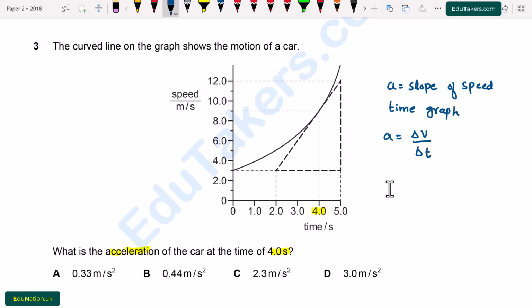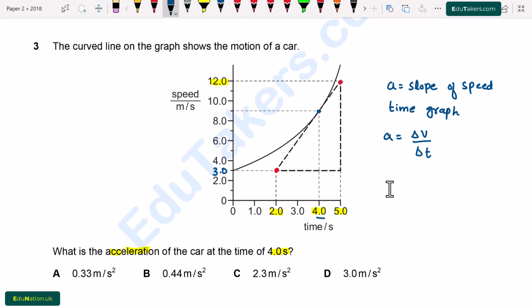First of all, when we have to find out the acceleration at 4.0 second, this is at this point and this graph is a curved line. I have to draw the tangent, which is drawn already here. Then I take any 2 points, this one and second is here. Find out the coordinates of these 2 points and then I find out the acceleration. Here time is 2.0 second and here 5.0, where at this point the speed is 12.0 and here is 3.0.